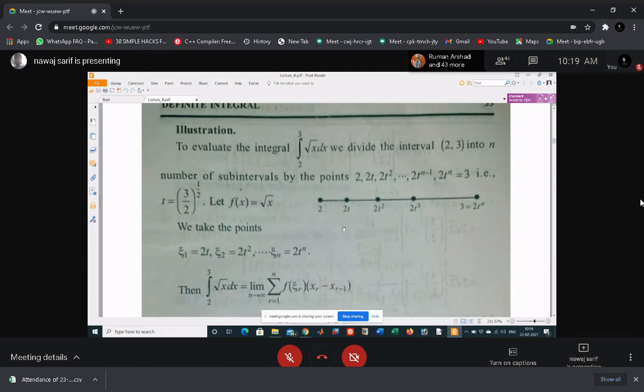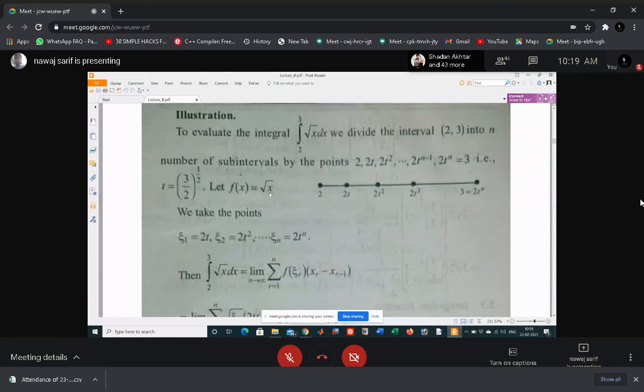So just try to understand this example. Evaluate the integral from 2 to 3 of square root of x dx. Divide this interval 2 to 3 into n subintervals. First take 2, then 2t, then 2t squared, up to 2t to the power n minus 1, and then 2t to the power n is 3. And what is t? t is (3 by 2) to the power 1 by n, and f(x) is square root of x.